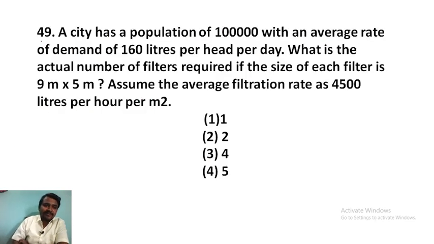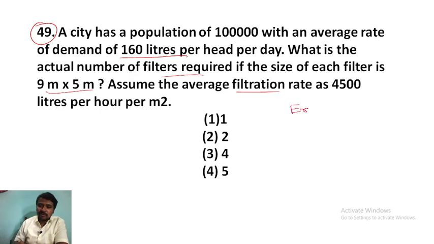Okay, let me complete these two questions so that we can finish this class. A city has a population of 10 lakhs with an average rate of demand of 160 liters per head per day. What is the actual number of filters required if the size of each filter is 9 meter into 5 meter? Assume the average filtration rate.